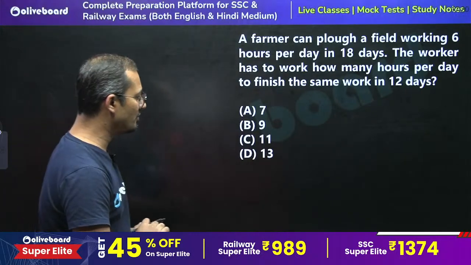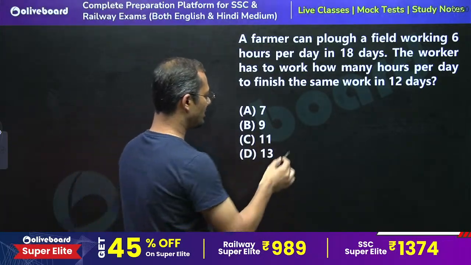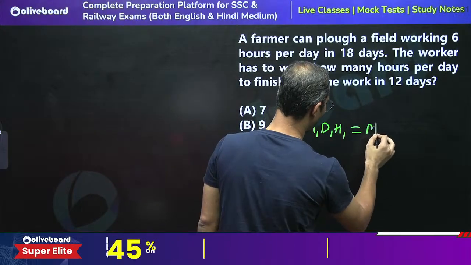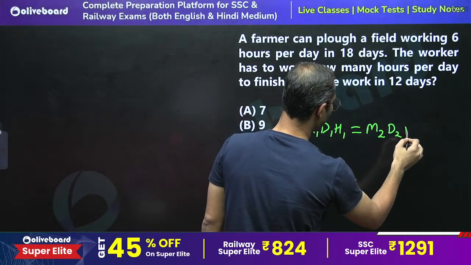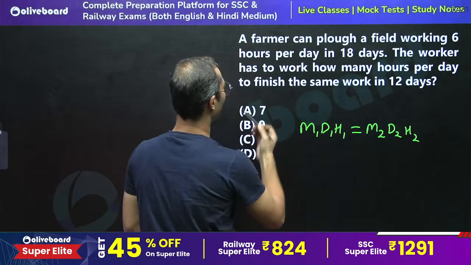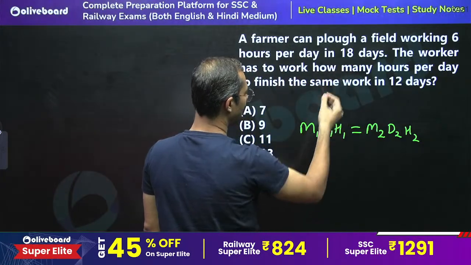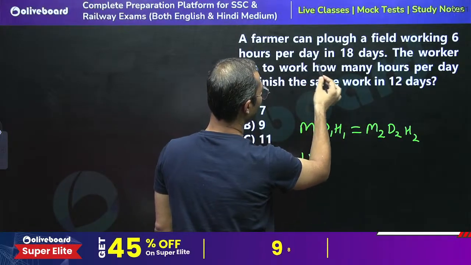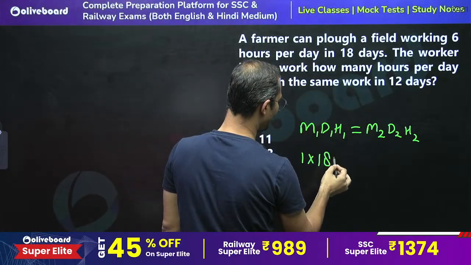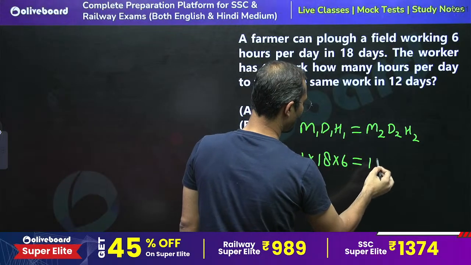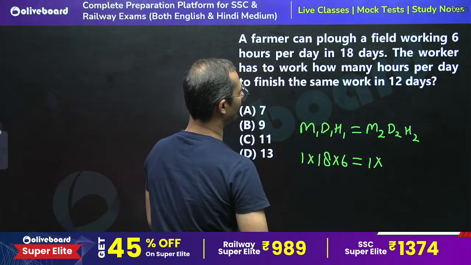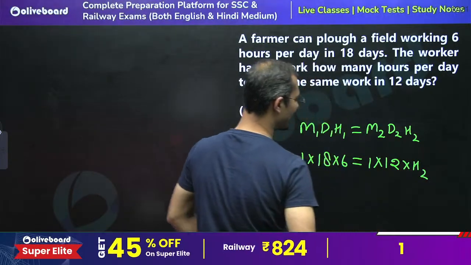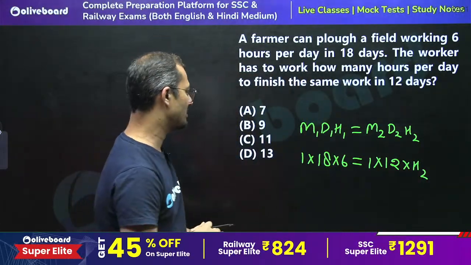So simply we can use here the MDH formula. See, we can use M1 D1 H1 is equal to M2 D2 H2, right? So the question is saying a farmer, there is only one farmer, working 6 hours a day can complete the task in 18 days, right? So in what time? Worker in 12 days, right? So how many hours need to work? So we can say the work efficiency is also the same, right?